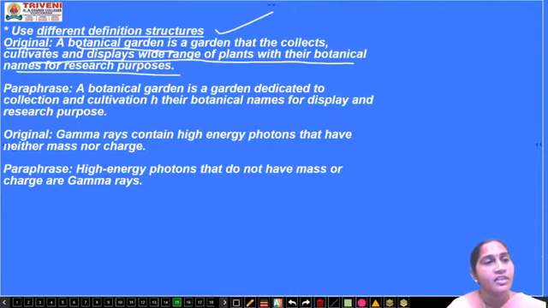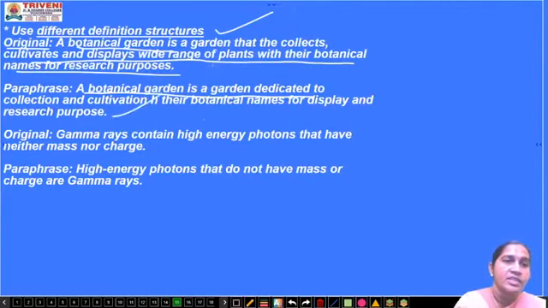This is the definition given for botanical garden. Now paraphrase. A botanical garden is a garden dedicated to collection and cultivation of plants with their botanical names for display and research purposes. The sense is same, only the structure has been changed.